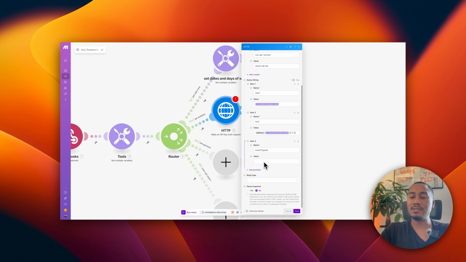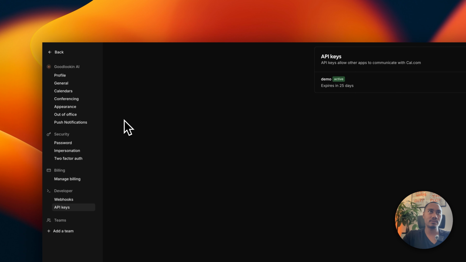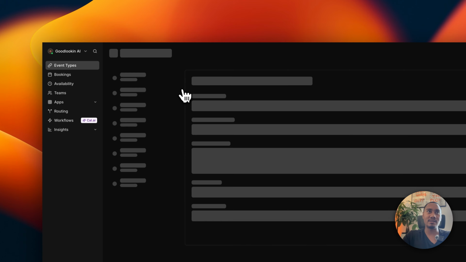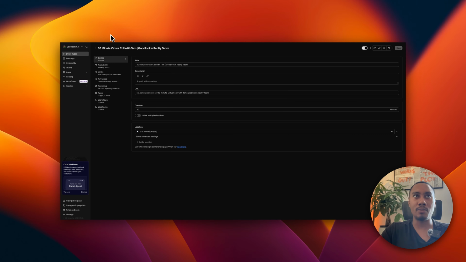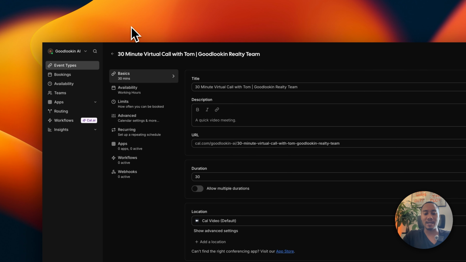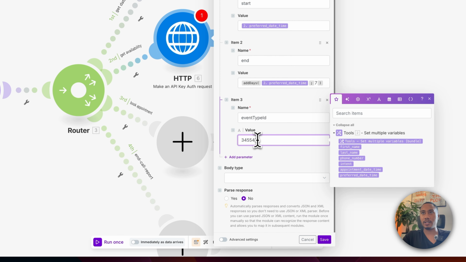Okay. And then the event type ID, to get this, we're going to go to Cal. And then you can click on the event that we created. And then if you look at the URL, you might not be able to see this on my Screen Studio. It's probably clipping off the top part, but there is a 7-digit combination of numbers that you want to copy. This is going to be the event type ID. So let's copy this. Let's go back to Make and let's paste it in right here.